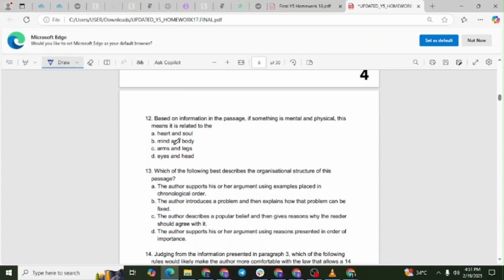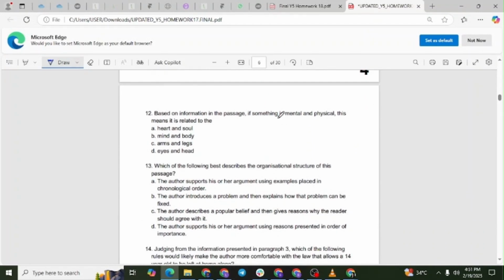Question number 12. Based on information in the passage, if something is mental and physical, this means it is related to the blank. Option A, heart and soul. Option B, mind and body. Option C, arms and legs. Option D, eyes and head. The correct answer is letter C.